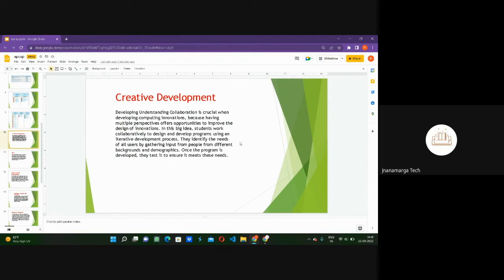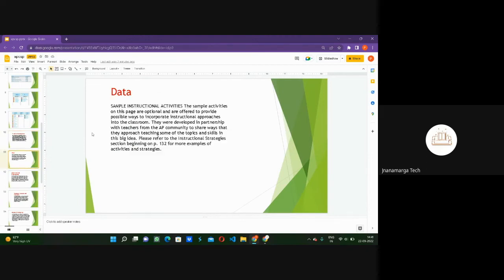So basically in this unit we are going to study computing innovations, what the collaborations are, how we deal with computing, and what its purpose is. The second unit is data. In this we are going to study sample activities that are optional and offer possible ways to incorporate the instructional approaches into the classroom.